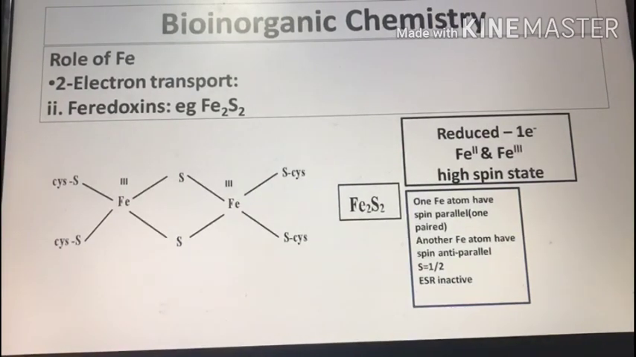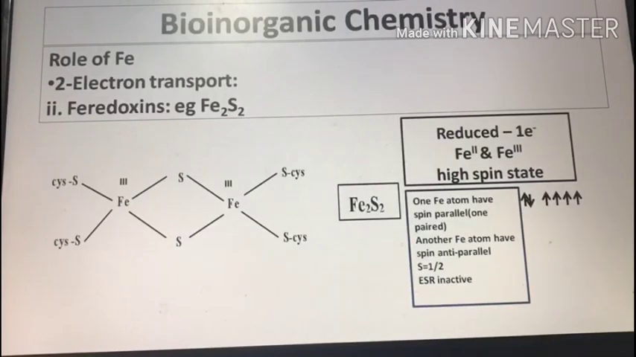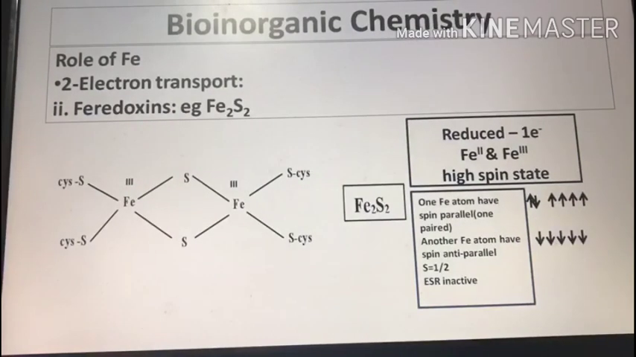The 4 unpaired electrons from each iron cancel the spin. Now only one half spin remains. So the total spin becomes equal to 1/2. This is the reduced form of Fe2S2 ferredoxine.